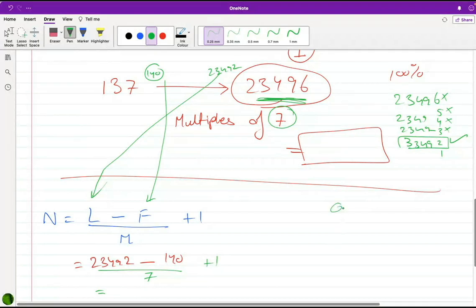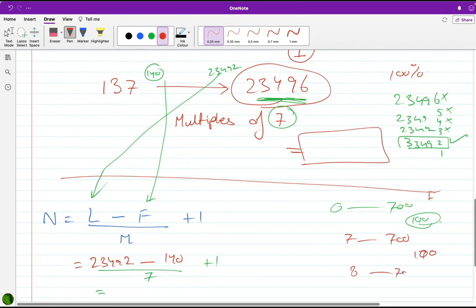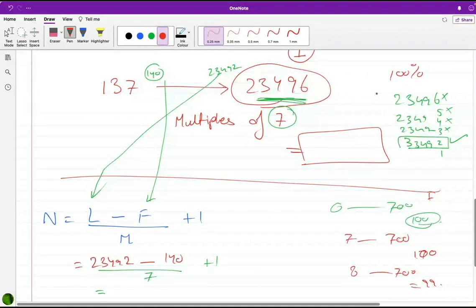If the question would have been multiples of 7 in this range, I would straight away say 100. If the question would have been multiples of 7 in this range, all included, I would again say 100. If the question would have been in this range, now I know the first 7 is missing, so my answer would be 99. But 23496 and 137 are not those numbers which we are looking at in our daily lives. So we'll have to think over it. To lessen the thinking time, I'm forcing you to use this formula.